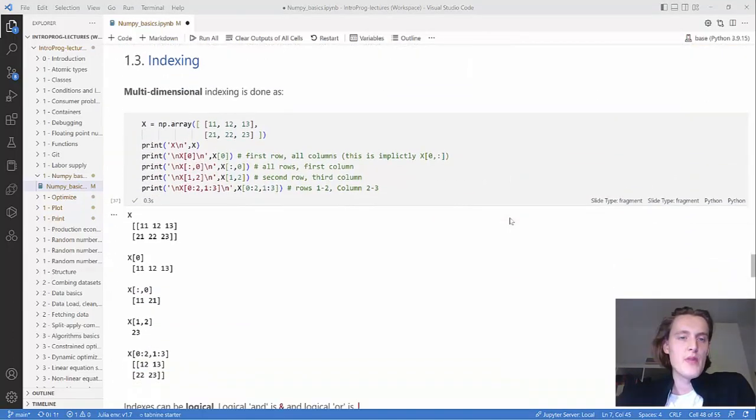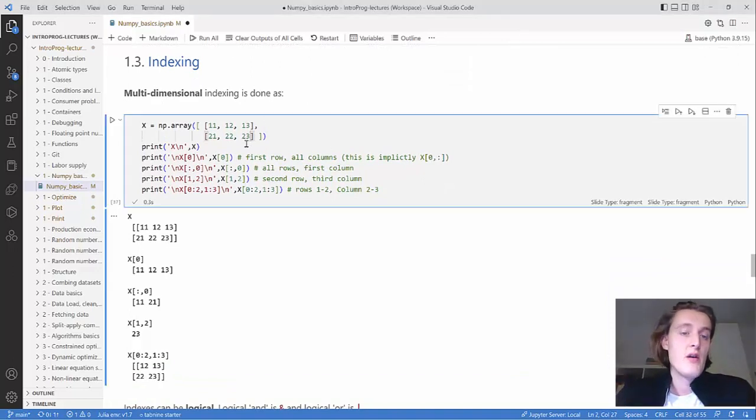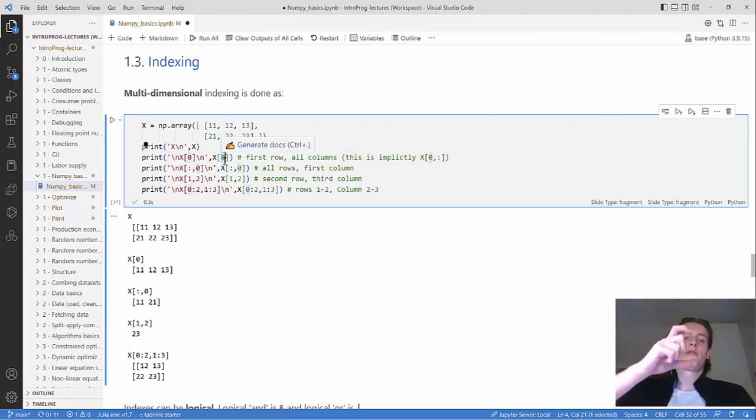So indexing is how you reference specific elements from the NumPy arrays. In some ways it's similar to lists again, in some ways it's not. The way you do it is by square brackets, and then you input the index you want. If you have a multi-dimensional array, like here, it's a 2 by 3.